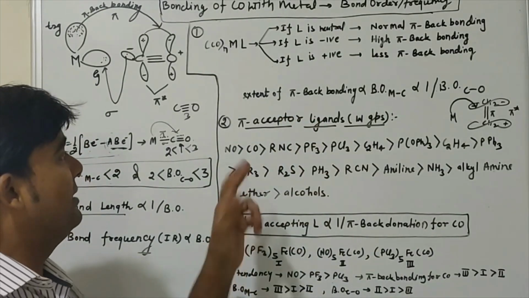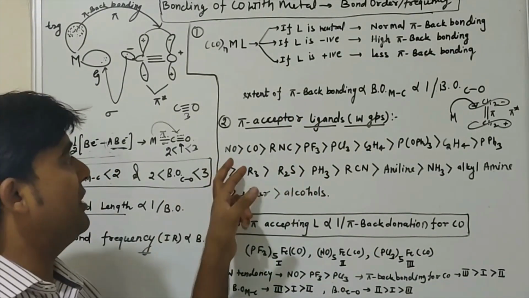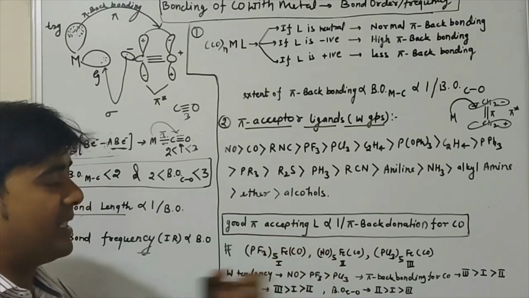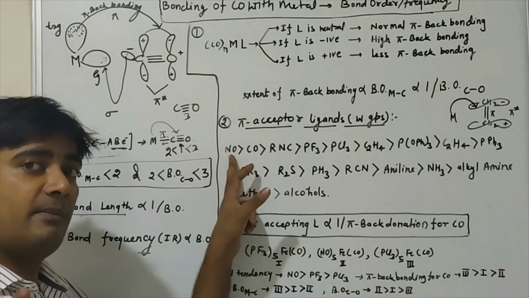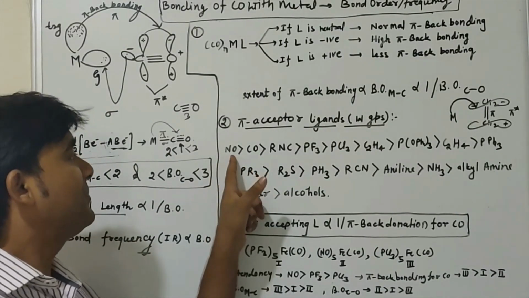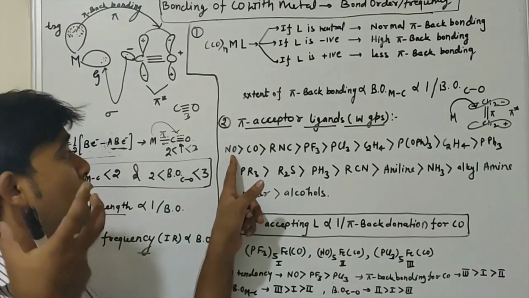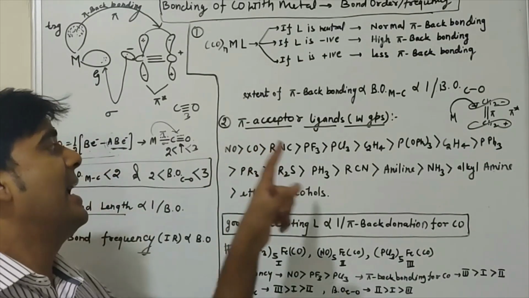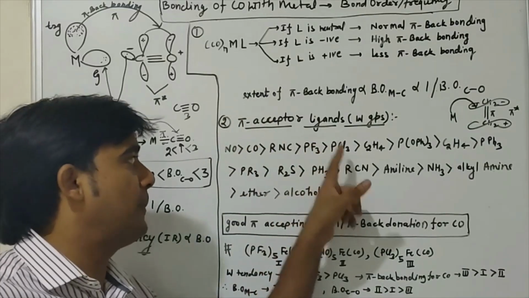The order of electron withdrawing tendency is this: NO is a very good pi acceptor ligand, a strongly electron withdrawing group as compared to CO, as compared to RNC, as compared to PF3, as compared to PCl3.